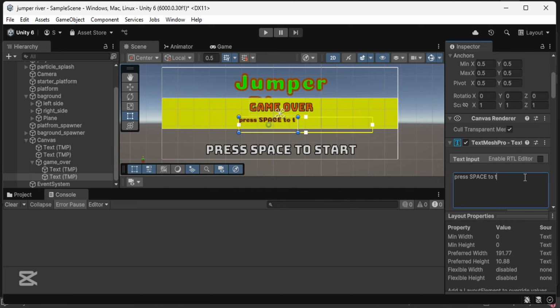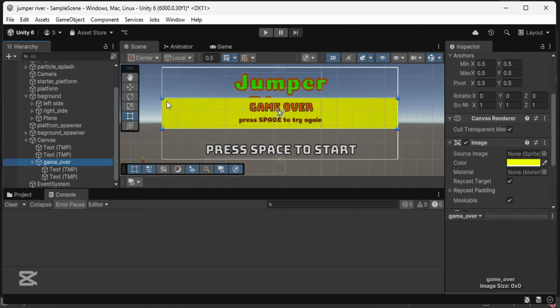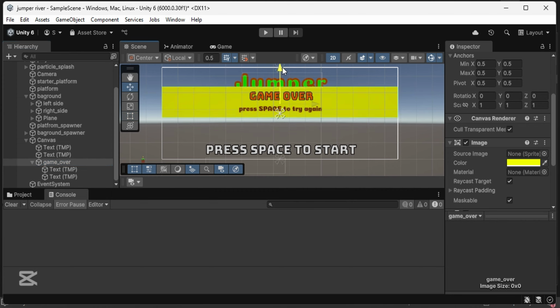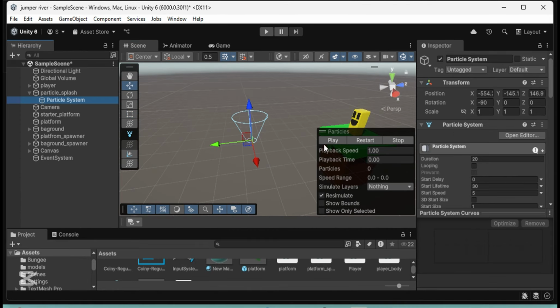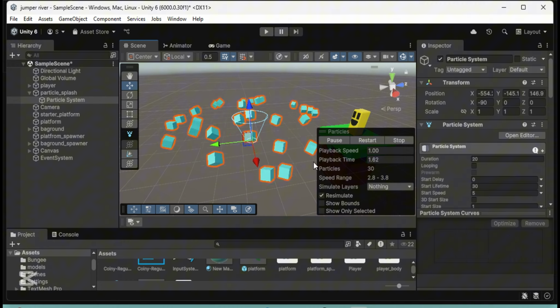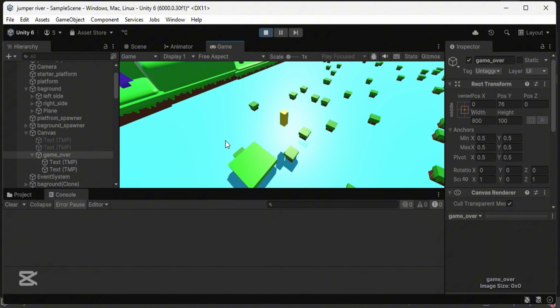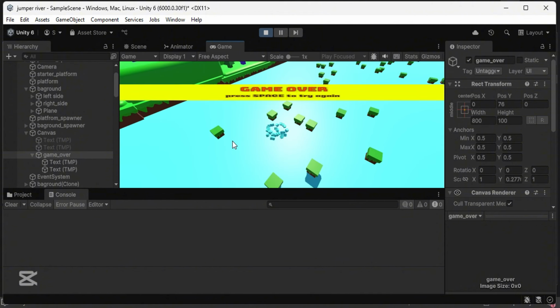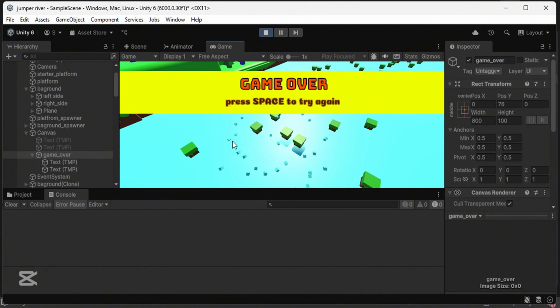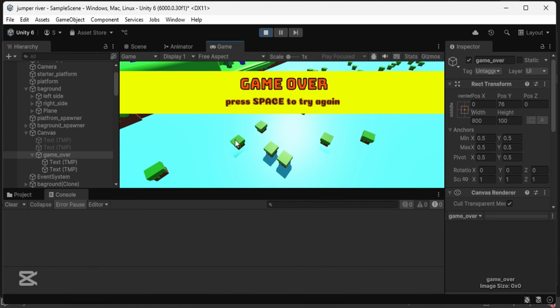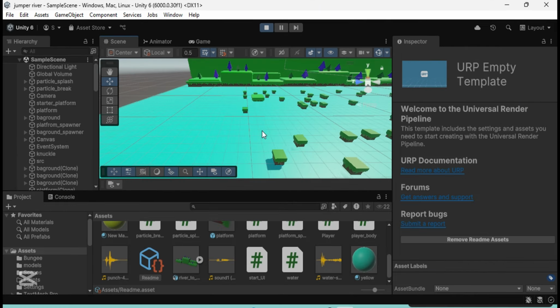And then I also made a game over screen when you die, so you can retry. Then I also made this splash effect when he falls in the water, so you can actually see he drowns. With everything set up, I think this looks pretty good with the UI and splash effects. So now I think we can go over to some of the smaller issues.